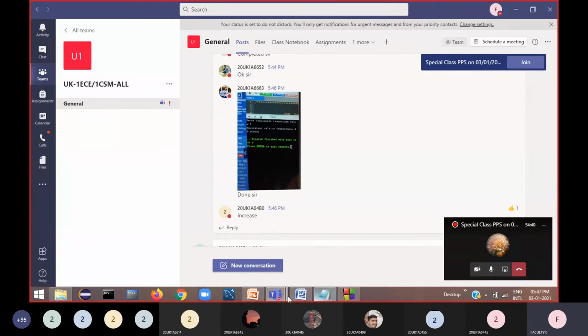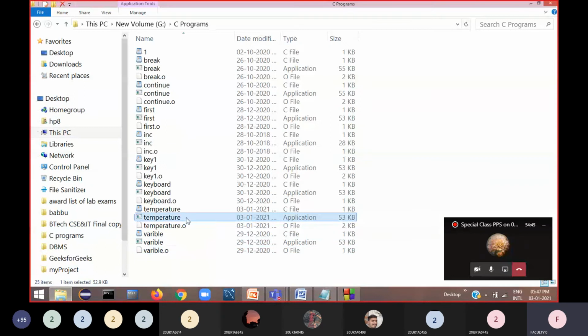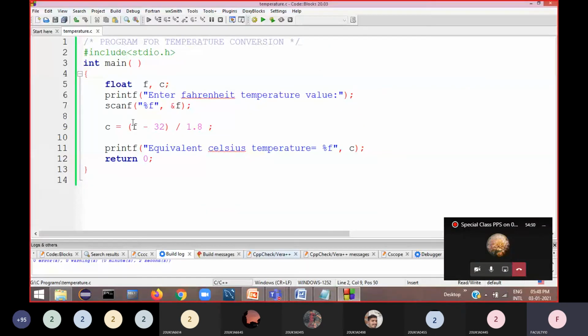Font size I am unable to increase because this is the drive name. Please remember that for every C program created, for our source code, there are two extra files: one is the object file and another is the executable file, exe file in short. These two files are created but not visible to us. They are stored automatically in your drive. In Linux even that is not visible. Directly the executable file is available, with the name a.out in Linux.